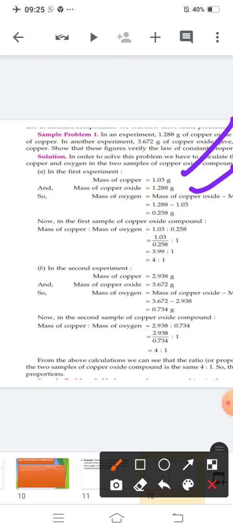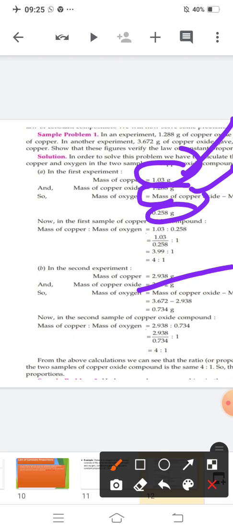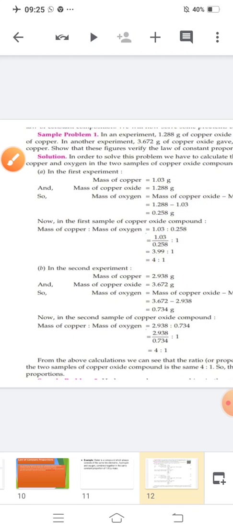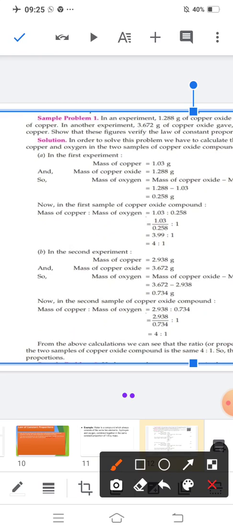1.288 gram. Is this clear? And what is the mass of oxygen you have to find? And we know that mass of reactants is equal to mass of products. So if you subtract 1.03 from 1.288, you will get 0.258. Okay, and now if you find the ratio, that means mass of copper and mass of oxygen, you will get 4:1. The same procedure you will do in the second experiment.